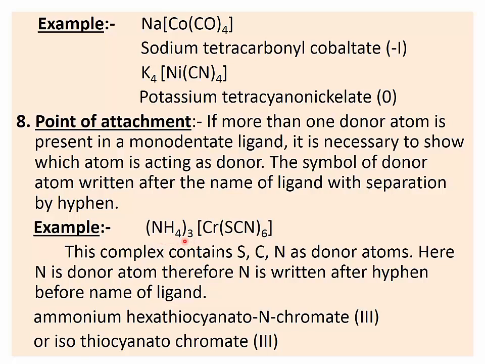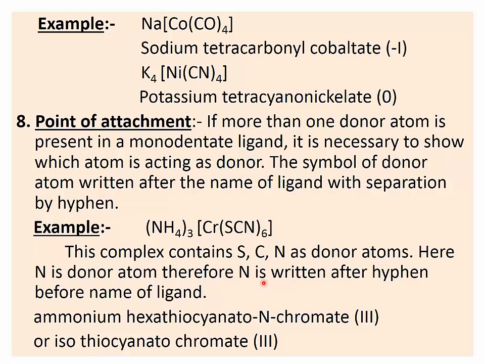Here there is ammonia, which is present as a ligand on the cation. Chromium is the central metal ion, and to this a thiocyanate group is attached. It is coordinated as a ligand to this chromium. It is a monodentate ligand, but see here, this ligand contains sulfur, carbon and nitrogen as potential donor atoms.